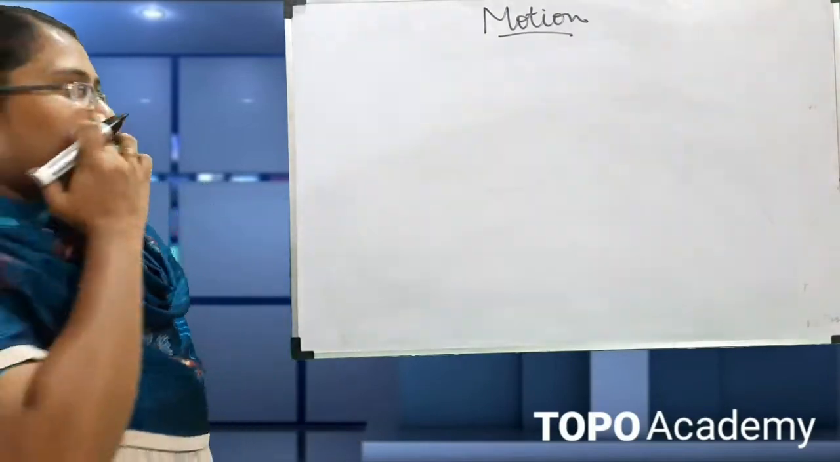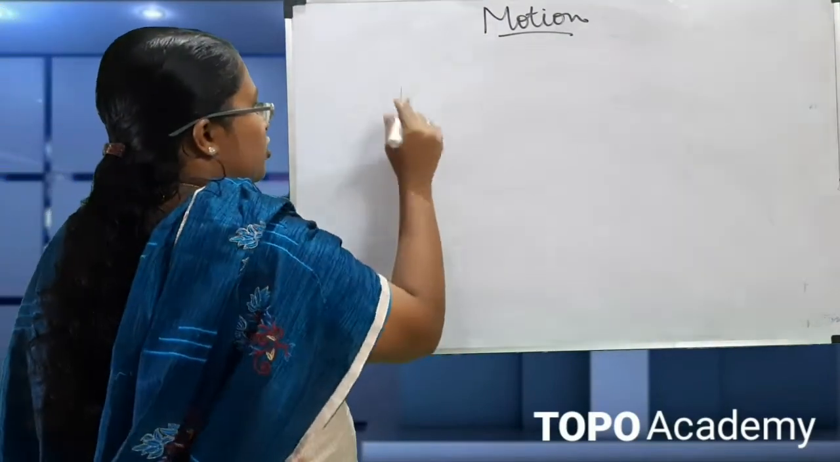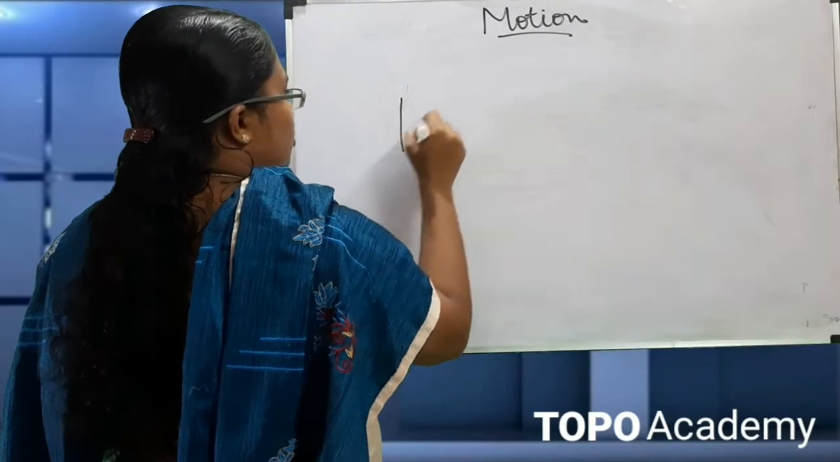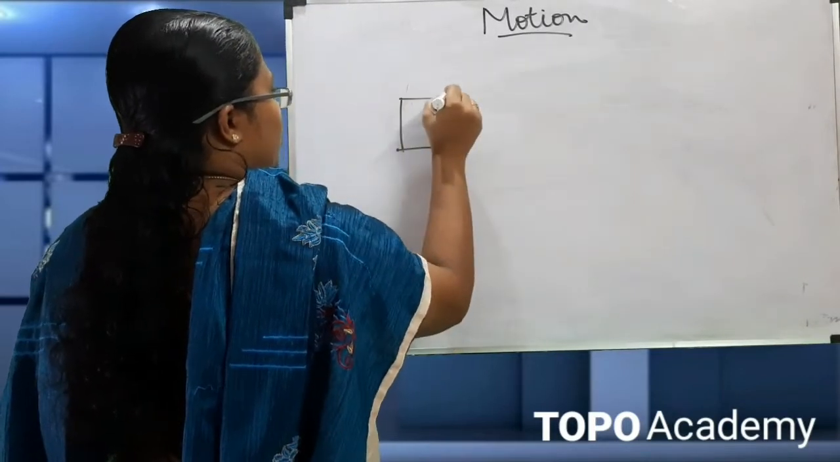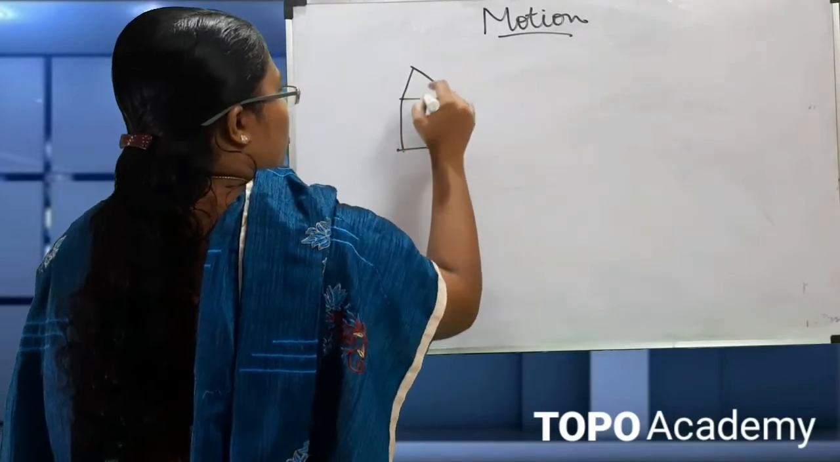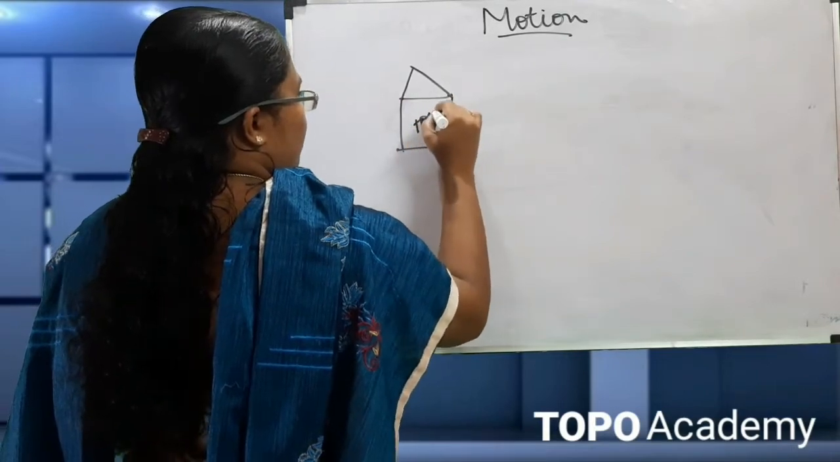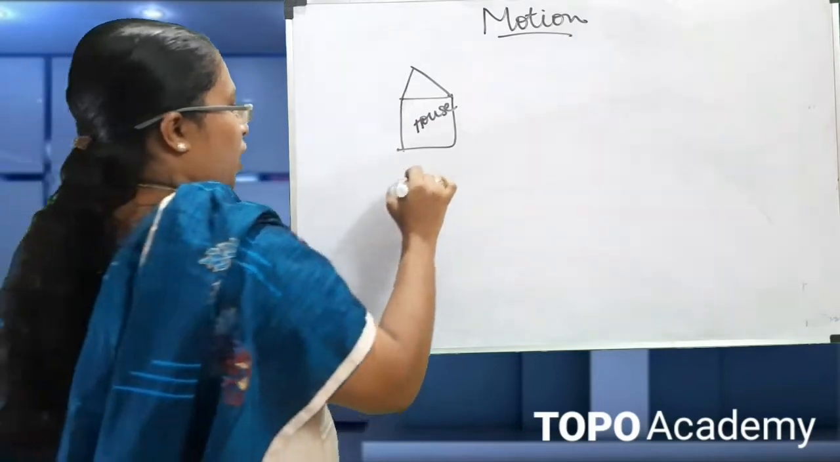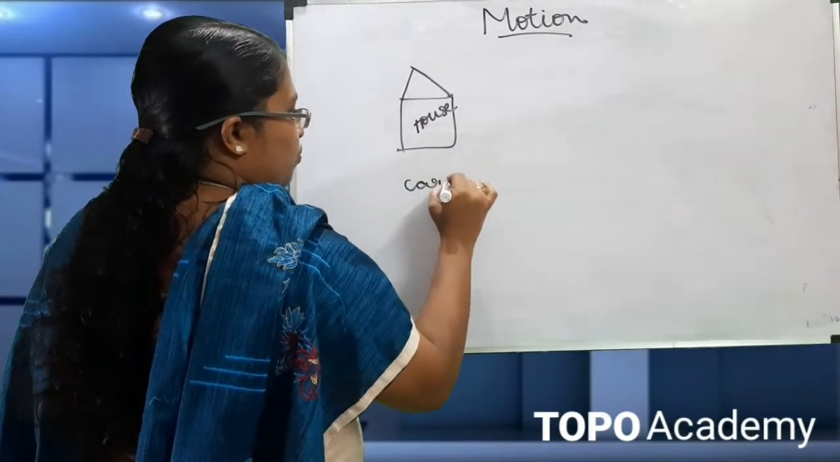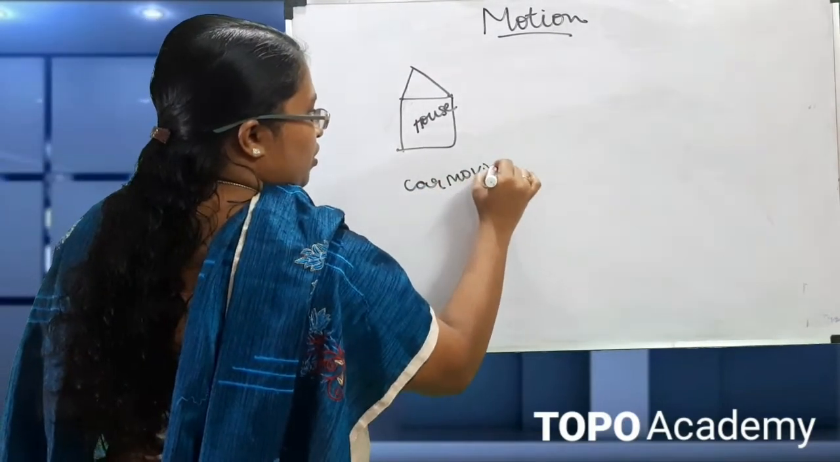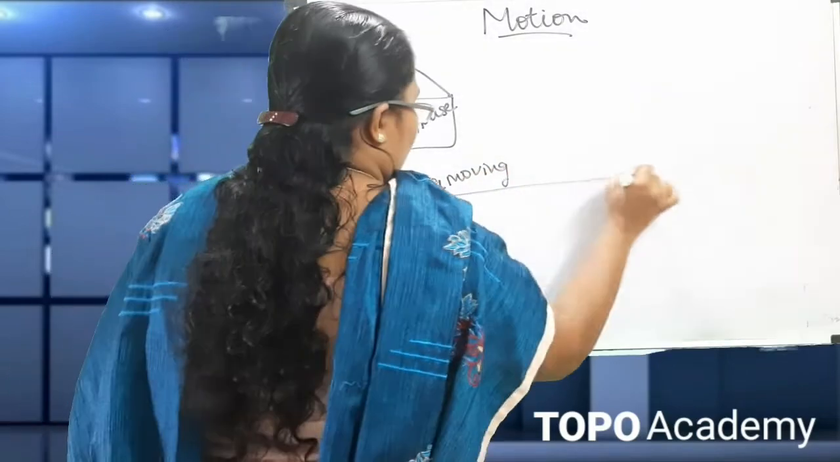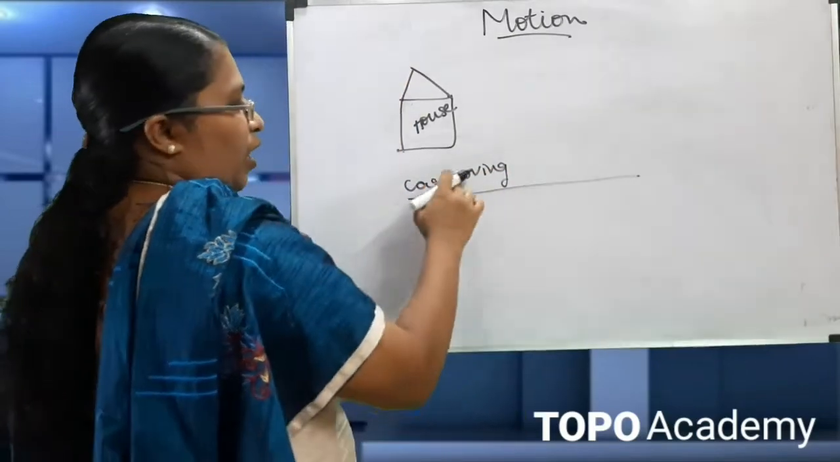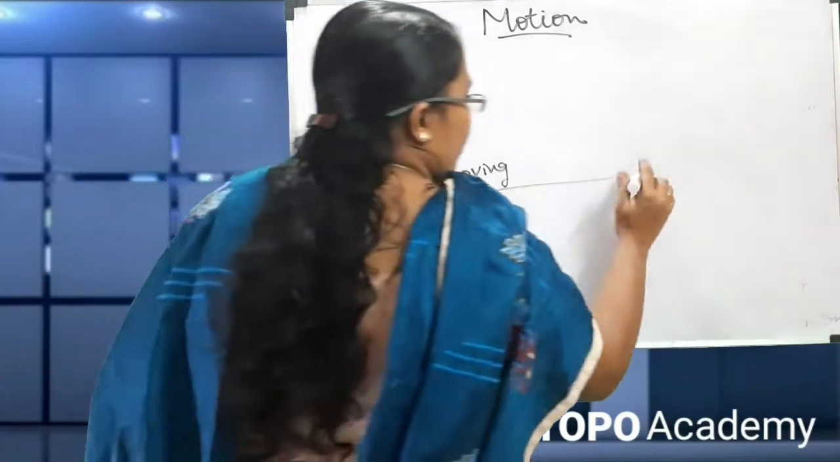So for example, we can see this is a house. This is a stationary object. It is not moving. And we are considering a car is moving. At 1 second the car is here, and after 5 seconds